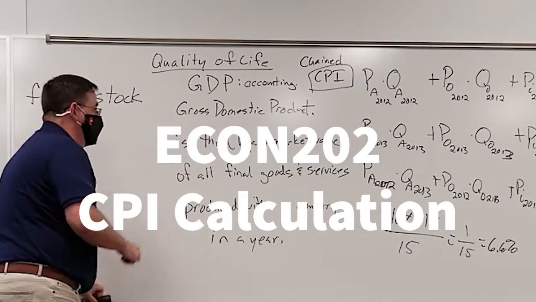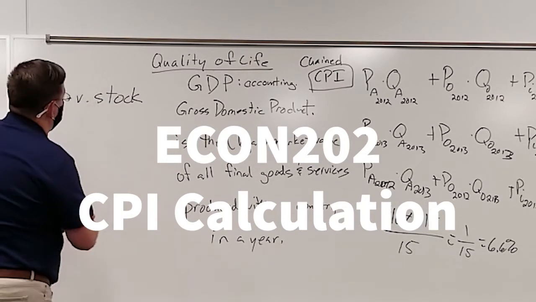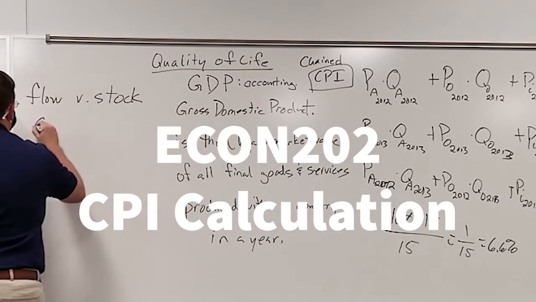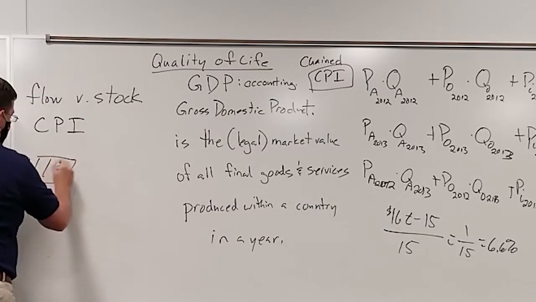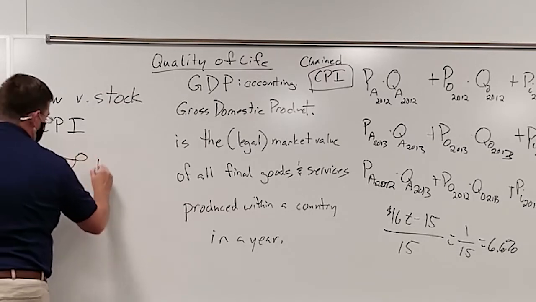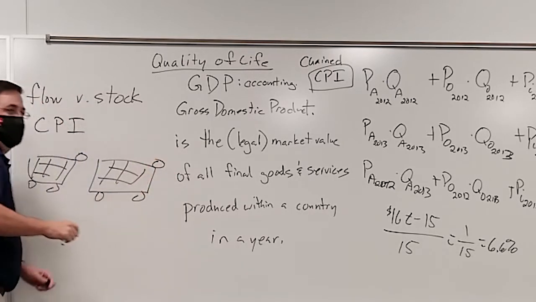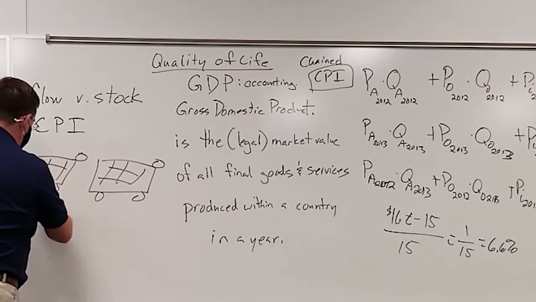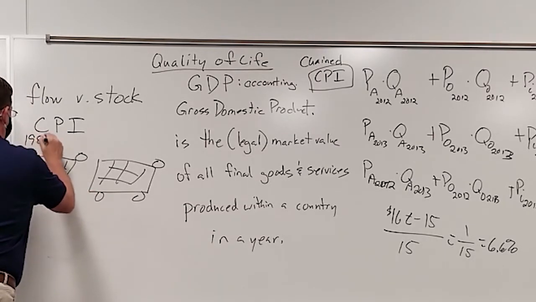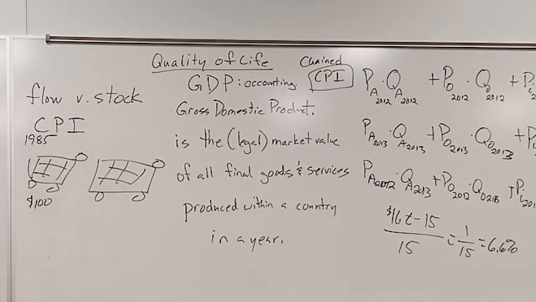There are ways to calculate the changes in GDP. One of them is the CPI, the Consumer Price Index. The Consumer Price Index is like a grocery cart of a bunch of products that somebody would buy, and that the same households would buy every year. What the government did was collect a grocery cart and say, okay, in 1985, how much would somebody put in the cart for $100?